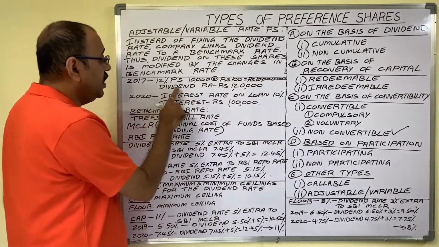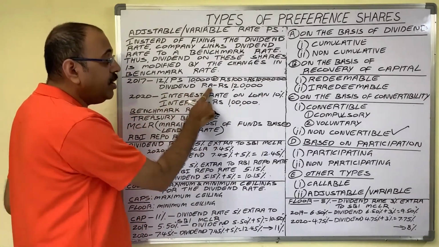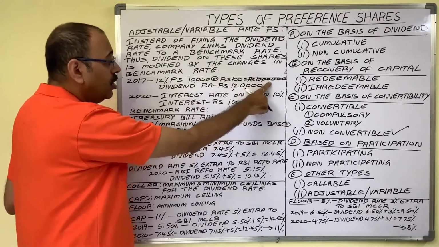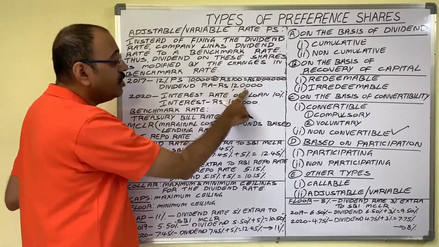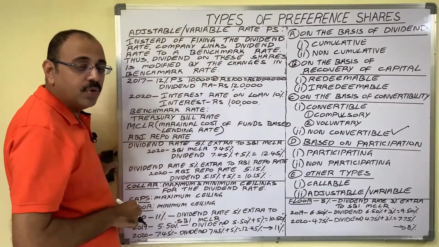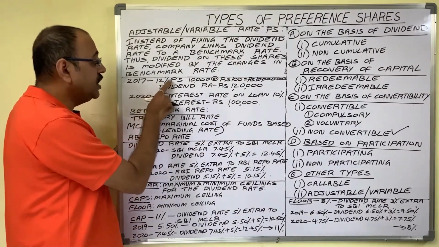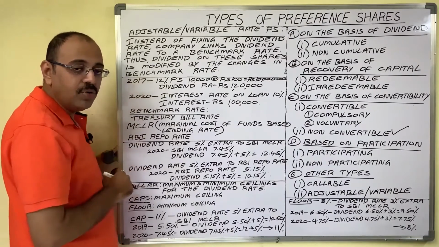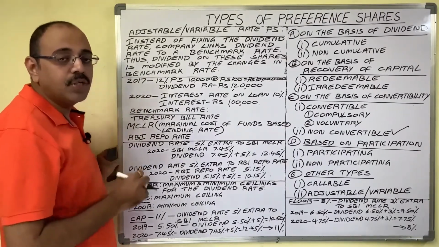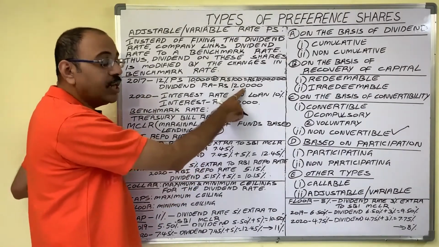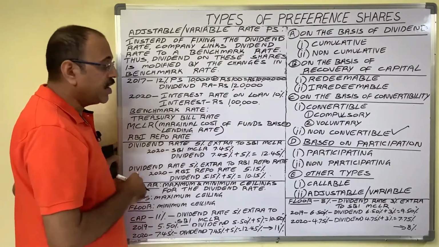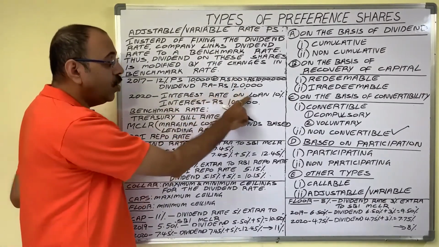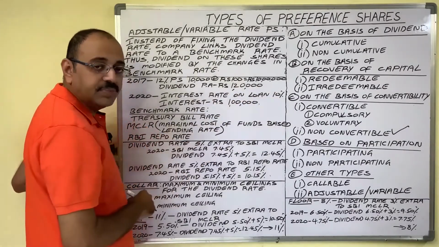And dividend per annum will be 10 lakh rupee at the rate of 12% is 1,20,000. You know, in case of preference shares, dividend rate is prefixed. So every year company is supposed to pay 1,20,000 dividend to preference shareholder. But in outside market, interest rate on loans is 10%.